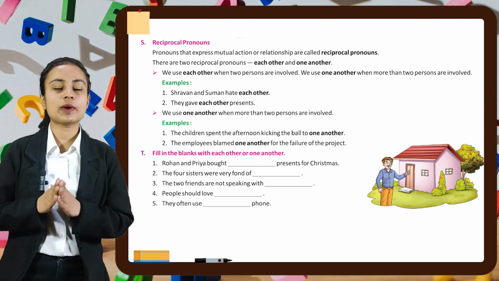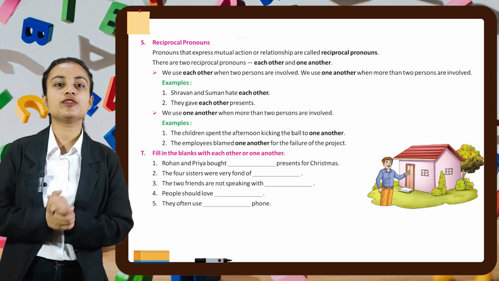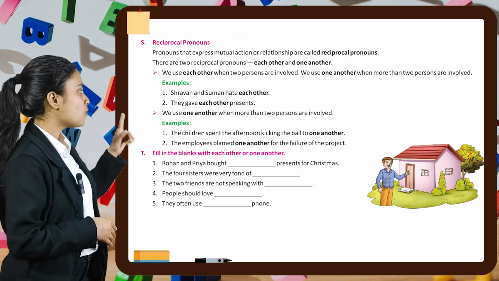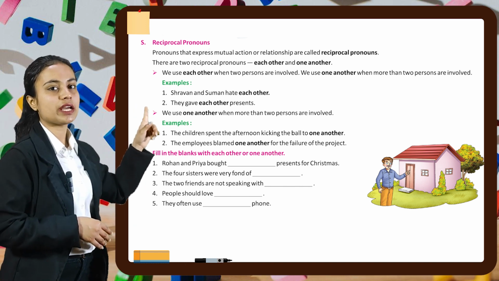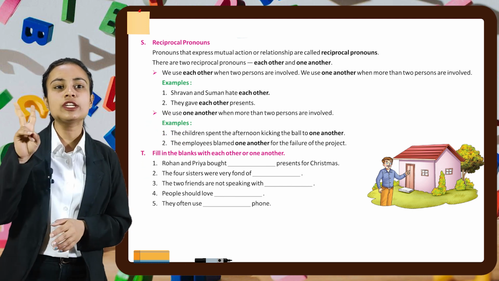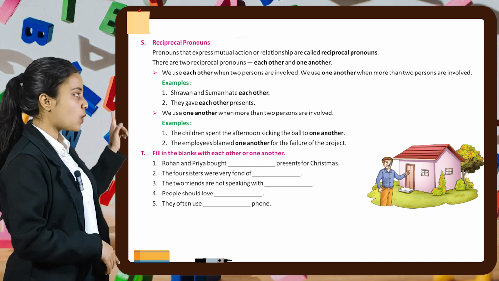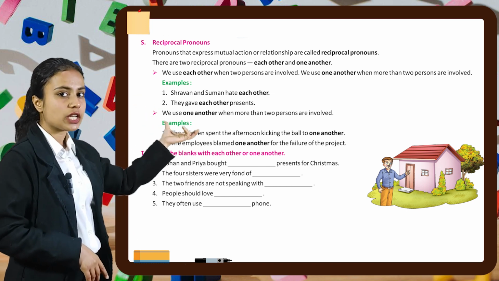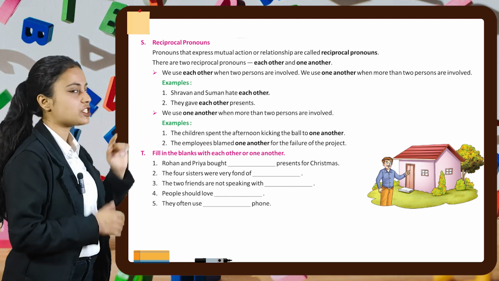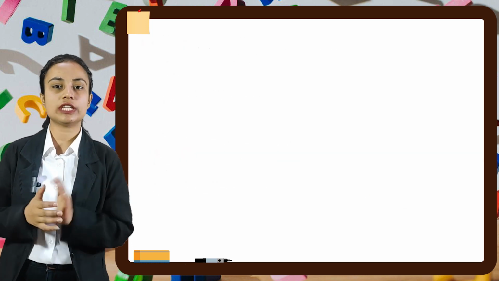Let's do some questions related to this concept, which is part number T of your book. Here we have to fill in the blanks with each other or one another. Part number 1 is, Rohan and Priya bought dash presents for Christmas. Since here we are talking about only two persons, Rohan and Priya, we will write, Rohan and Priya bought each other presents for Christmas. In the similar manner, you have to do the rest of the parts of this exercise by yourself. And if you have any doubt, you can refer to your teacher.